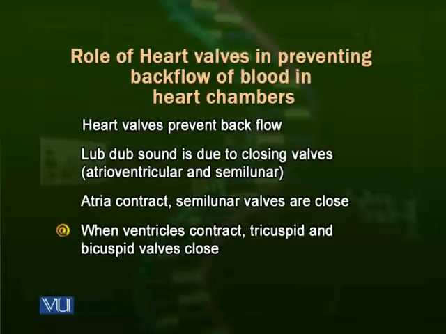But the semilunar valves close during ventricular diastole. So this prevents the blood from flowing back towards the ventricle. So the heart valves are very important in preventing backflow, both the tricuspid and bicuspid valves and the semilunar valves. This was about the heart and the vessels of the blood circulatory system of human beings.